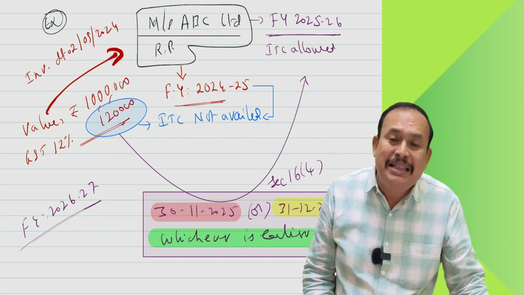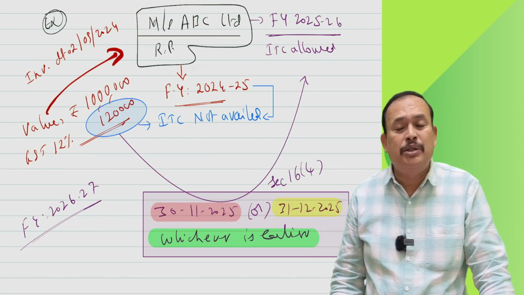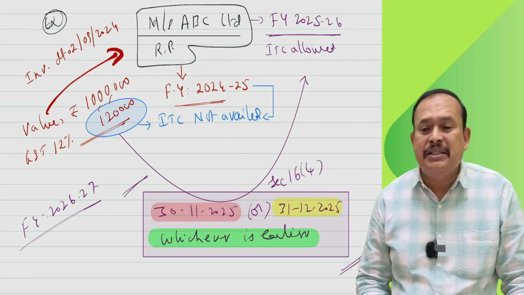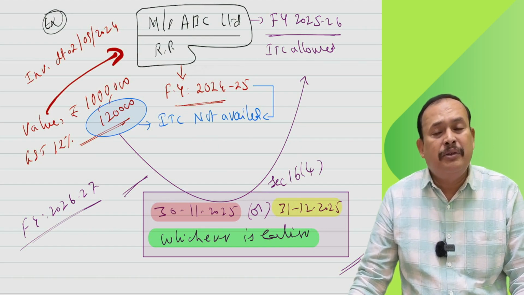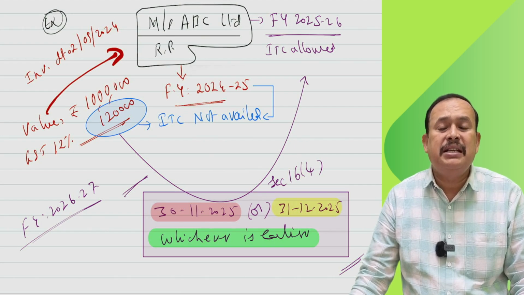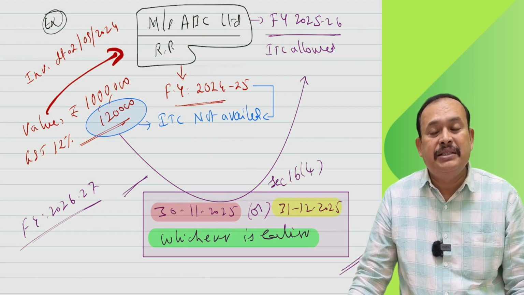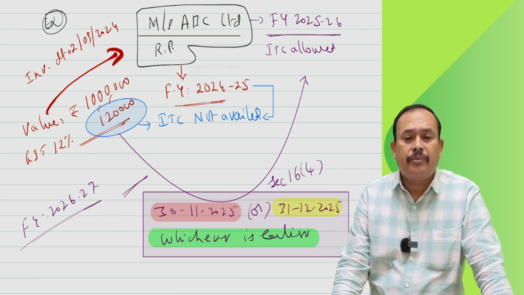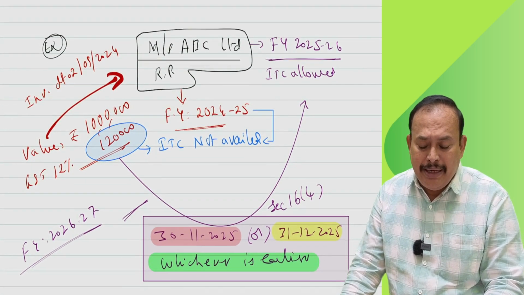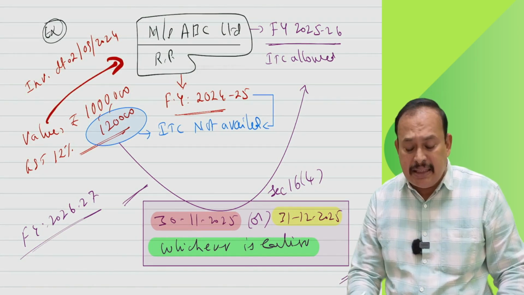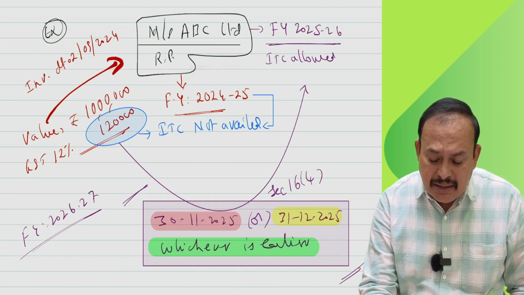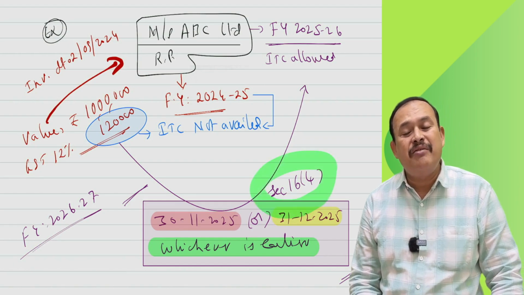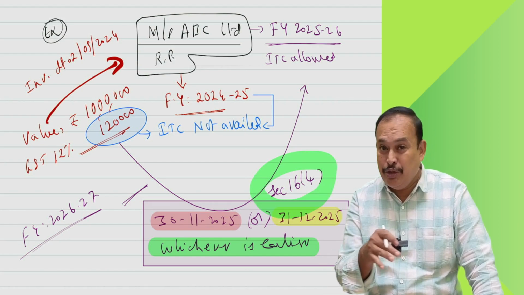So the time limit to avail the input tax credit for the tax invoice or debit note, whichever may be, is as follows: 30th November of the succeeding financial year, or the date of filing the annual return, whichever is earlier. Now please come back. I hope there won't be any difficulty in making you understand. But this section, my dear friends, is not applicable for re-availment of input tax credit, which has been explained to you during the explanation.